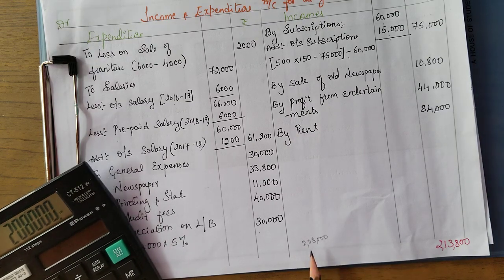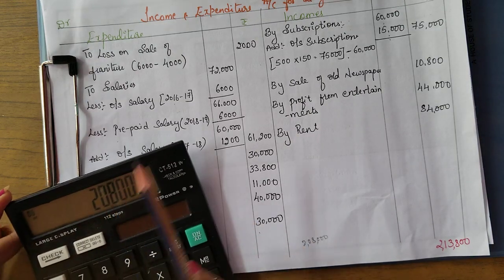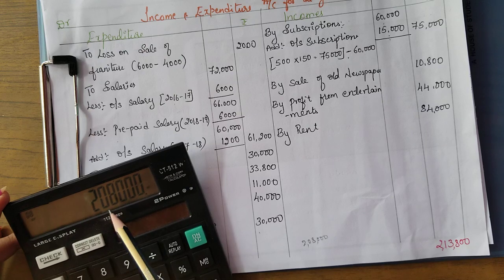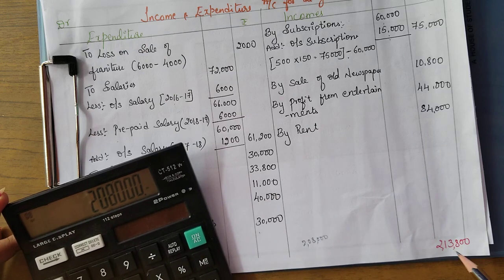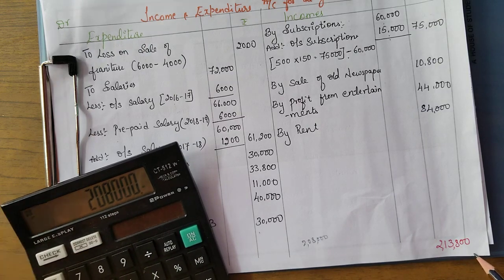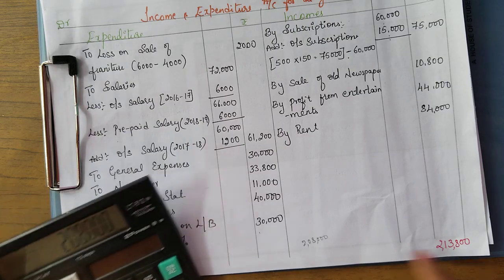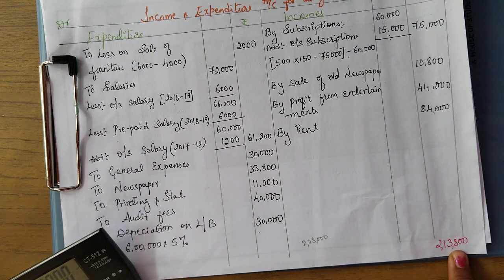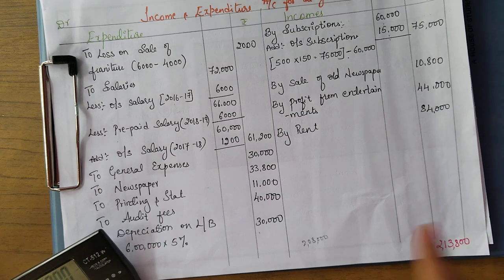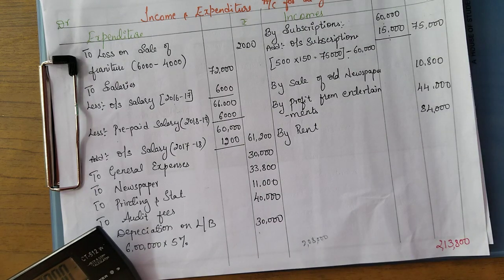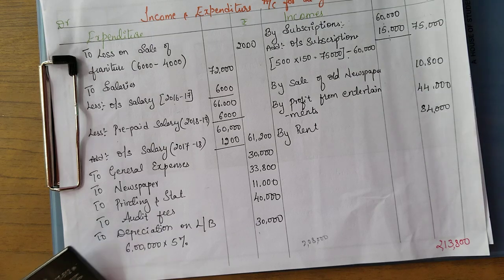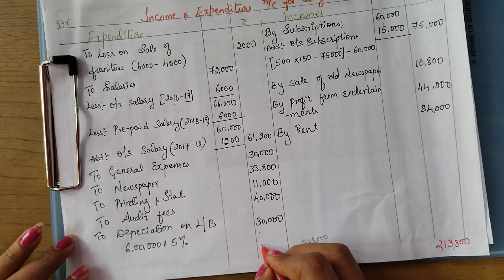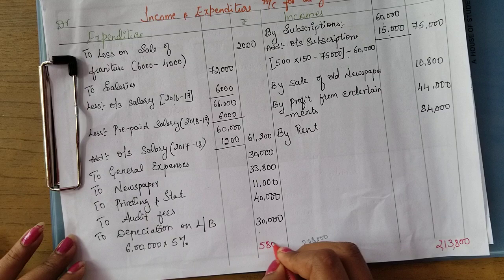Okay, so obviously we can easily make out expenditure is 2,08,000 and incomes are 2,13,800. So just subtract: 2,13,800 minus 2,08,000. So you will be getting 5,800 as the surplus.